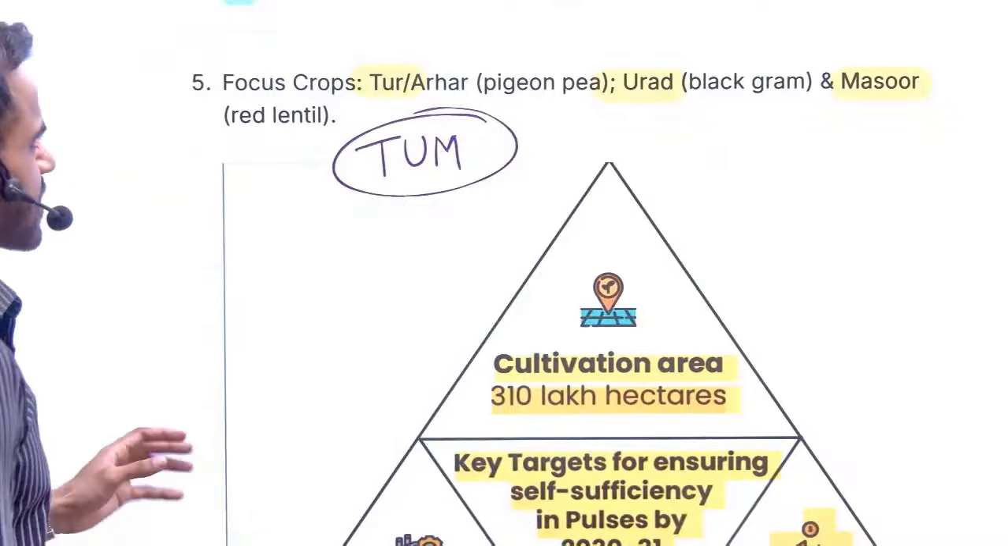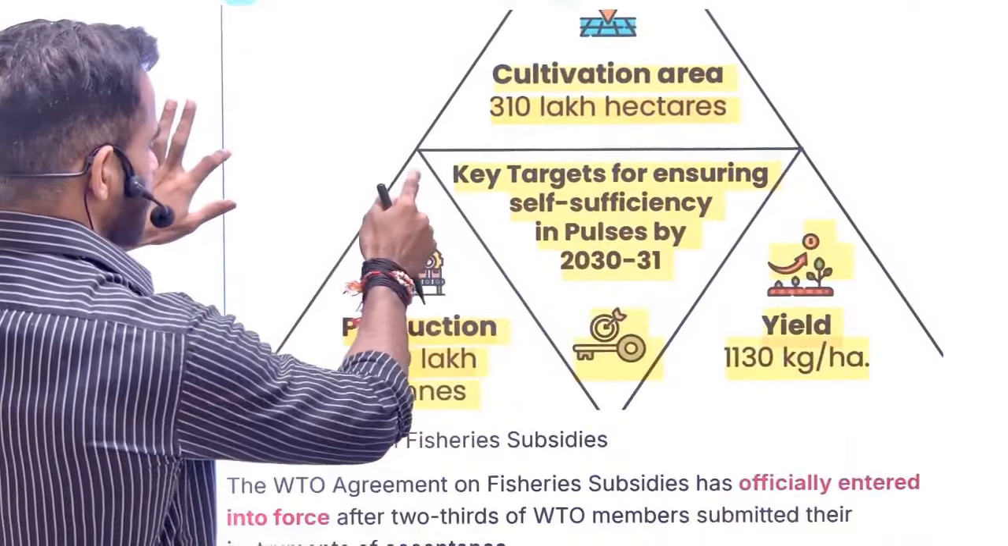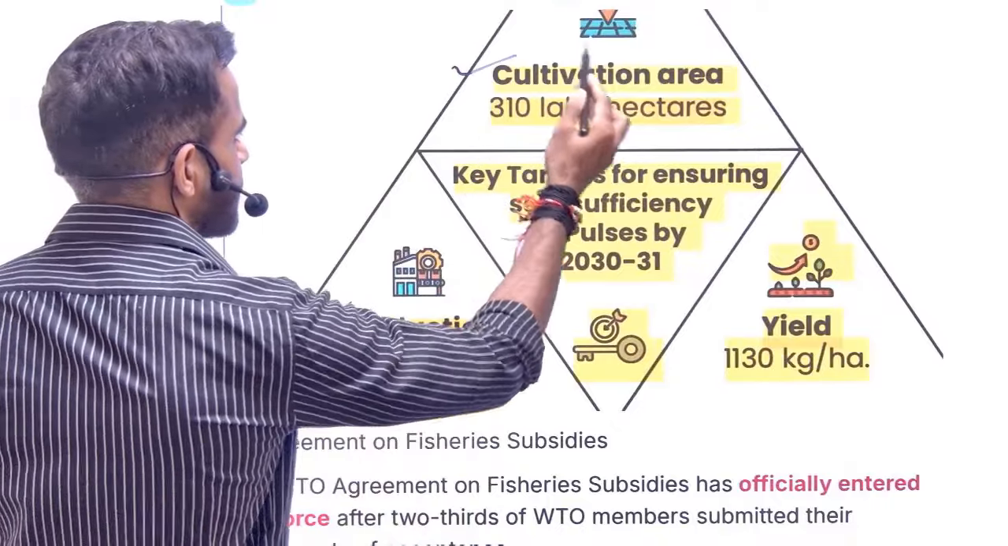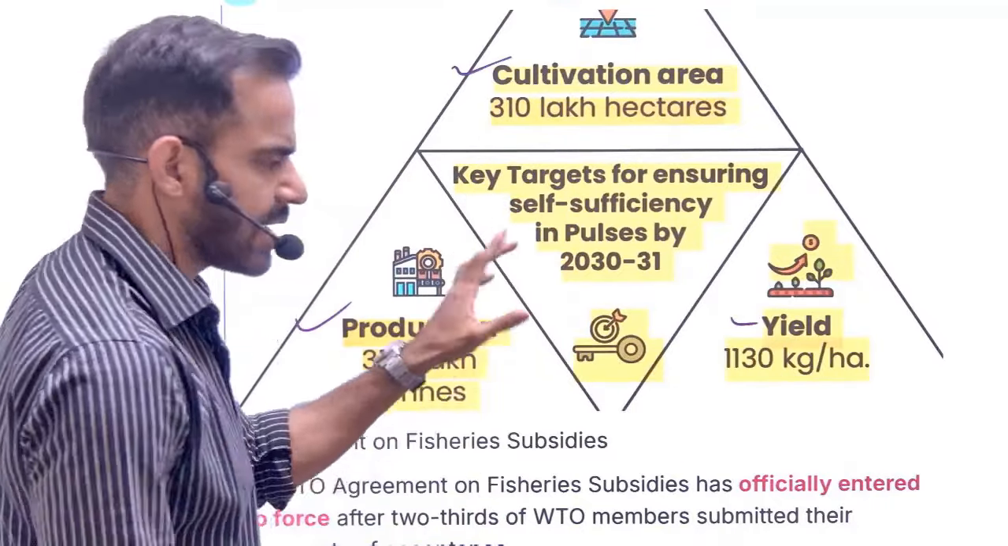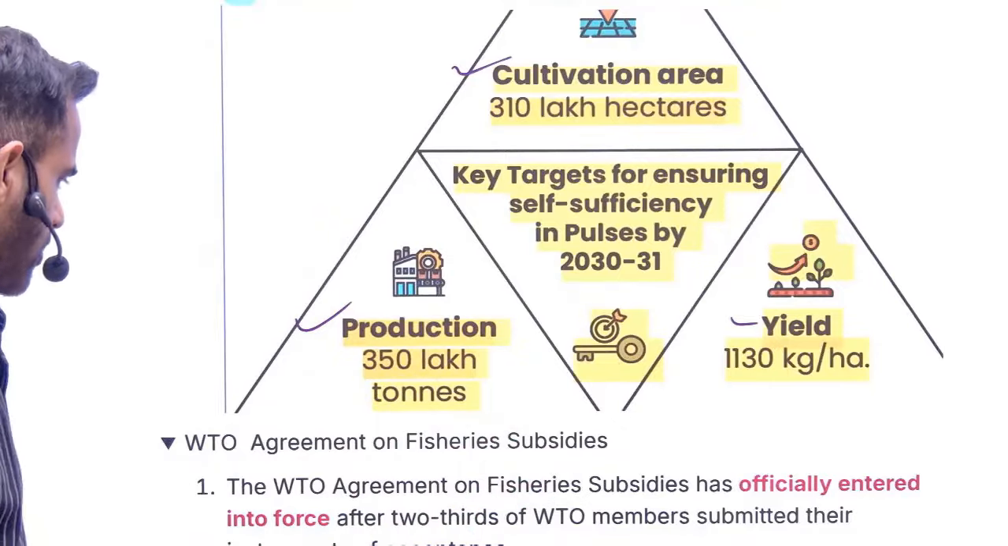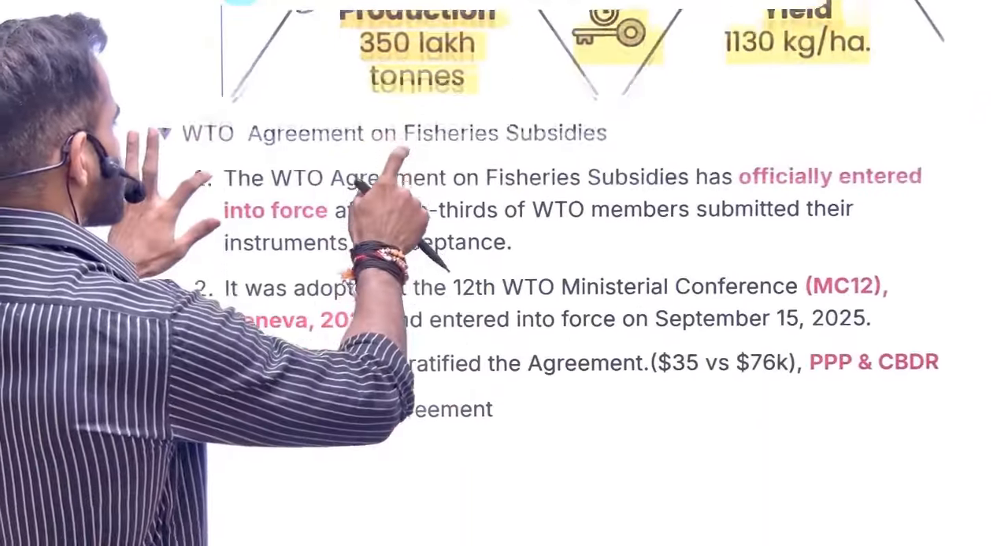Okay. Now, what is the objective? Objective is quite simple. We have to increase the production, we have to increase the cultivation area, and we have to increase the productivity. Yield is nothing but productivity. Okay. Next is WTO agreement on fisheries subsidy.